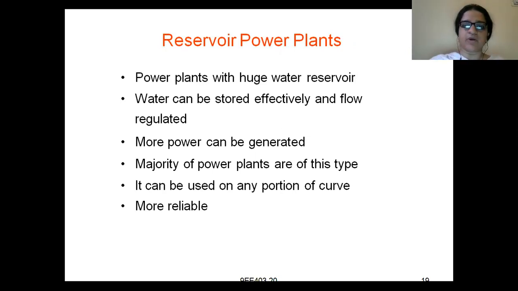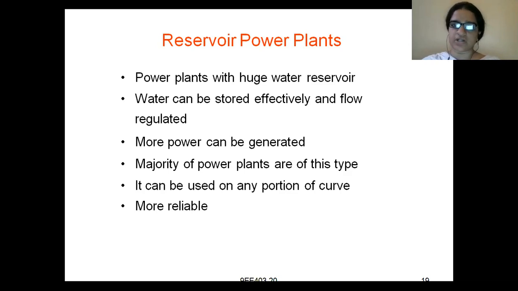Coming to the next part, which is reservoir power plants. Reservoir power plants means power plants with a huge water reservoir. Natural reservoirs are rare, and only a few are available. So reservoir power plants will have huge water storage capacity. Water can be stored effectively, and flow can also be regulated. If the flow of water is high, you can easily store water in your reservoir.